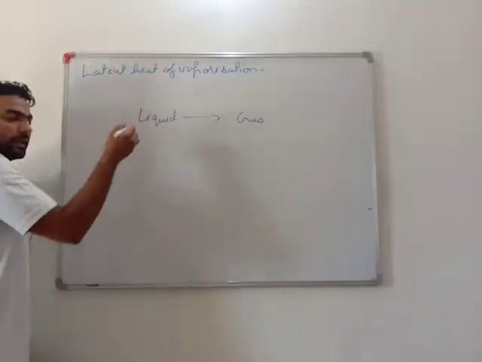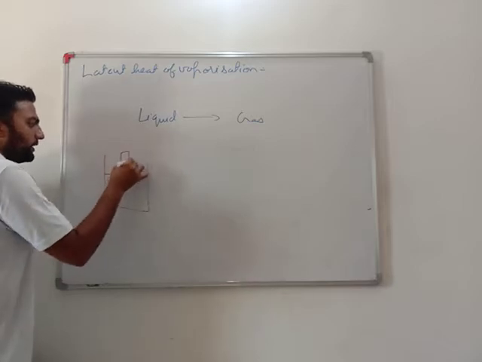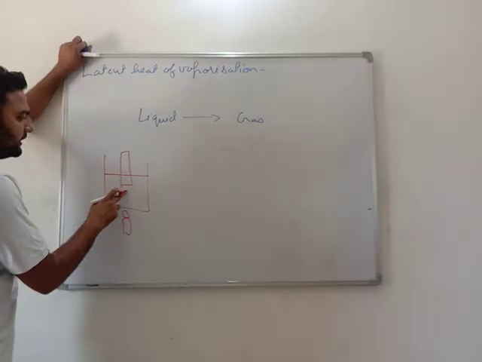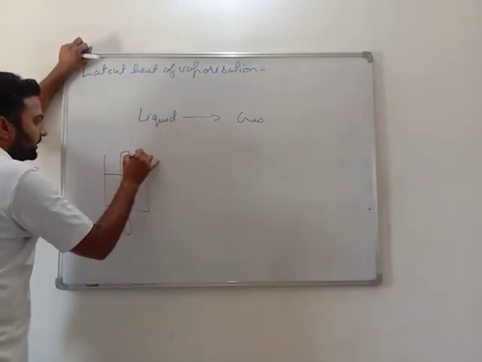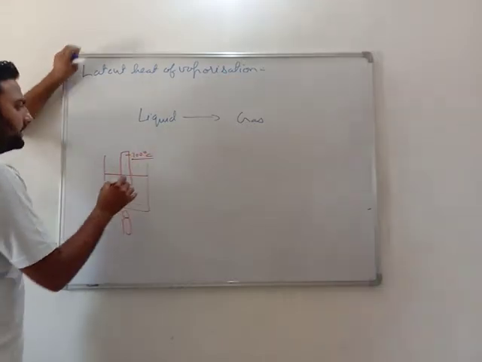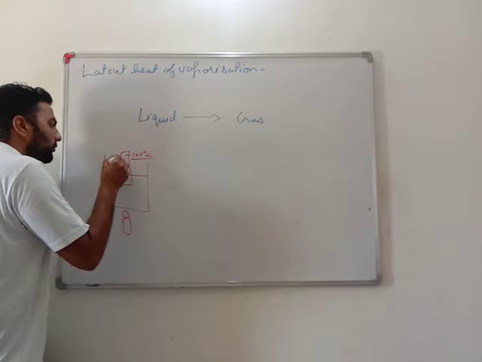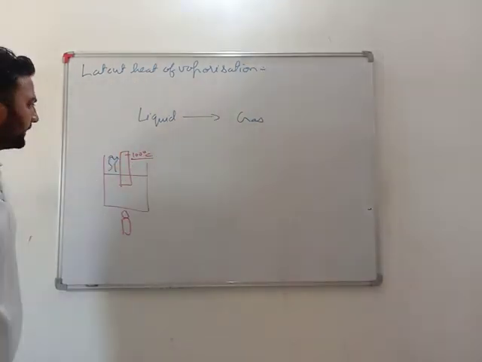See, similarly, if I have a thermometer here and I am heating water, what I saw is that the thermometer temperature came to 30 degrees, 40, 50, 60. As it came to 100 degrees Celsius, water started boiling, meaning it started getting converted into vapor.